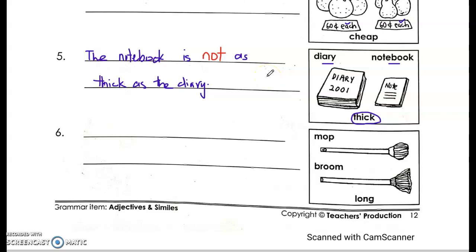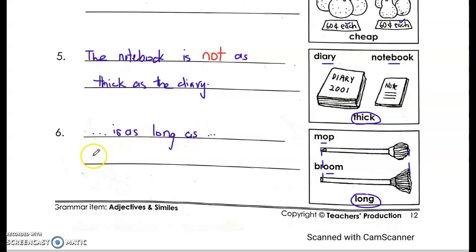Okay, question 6. We're comparing the mop and the broom, using the adjective "long". Now let's look. Do they have the same length? They do, right? So therefore, the mop is as long as, oh dear, Mrs. Chai's handwriting, because of the mouse. I'm going to try my very best to write properly. Is as long as the broom.